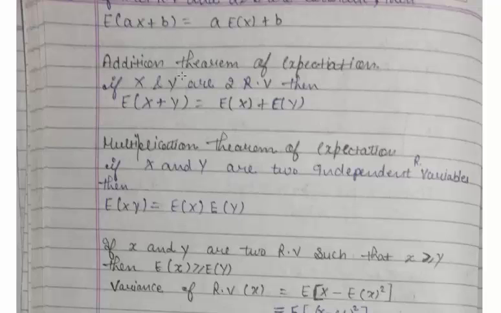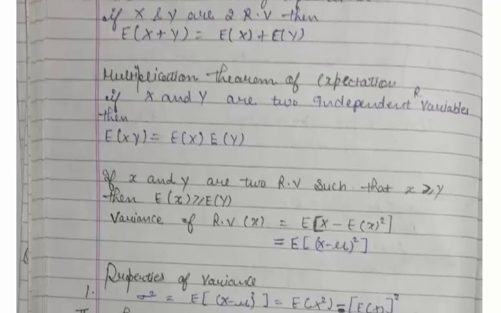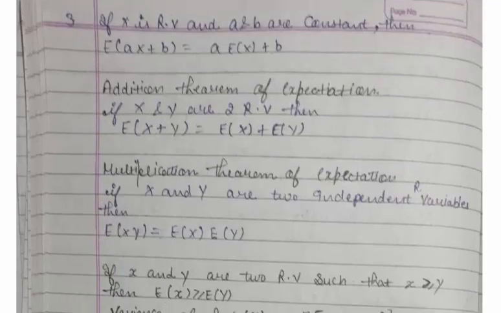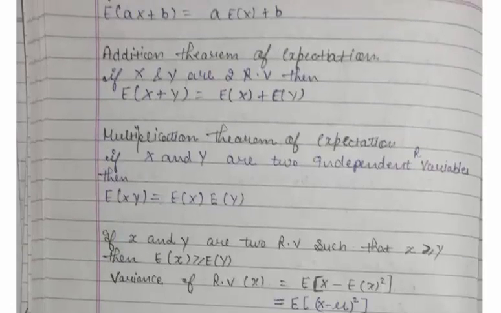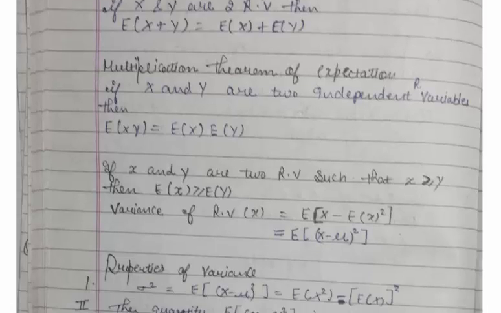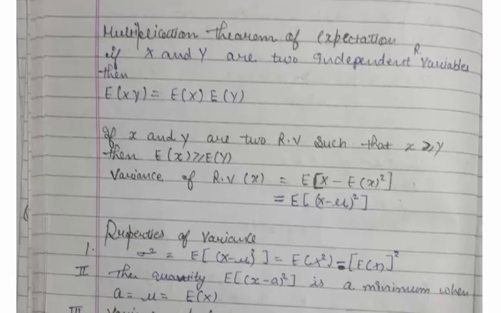So the addition theorem says that if x and y are two random variables, then expectation of x plus y is equal to expectation of x plus expectation of y. And the multiplication theorem says that expectation of x into y is equal to expectation of x times expectation of y.